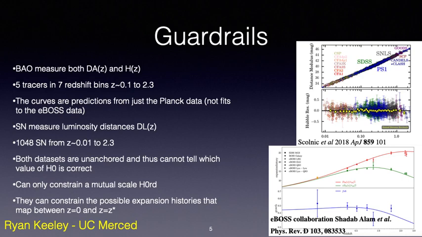The BAO dataset measures the positions and redshifts of galaxies, which can then be used to reconstruct a correlation function. The correlation function contains a BAO feature, which is an overdensity of probability at a drag scale RD, and thus the BAO feature can be used as a standard ruler to measure cosmological distances. The constraints on the distances from the BAO datasets are expressed in terms of DM over RD and DH over RD. Thus, the BAO are also uncalibrated and do not measure H0 on their own. What's shown here are the BAO data points along with the Planck predictions alone, as in not a joint fit.